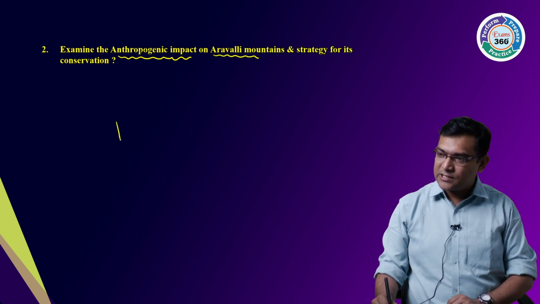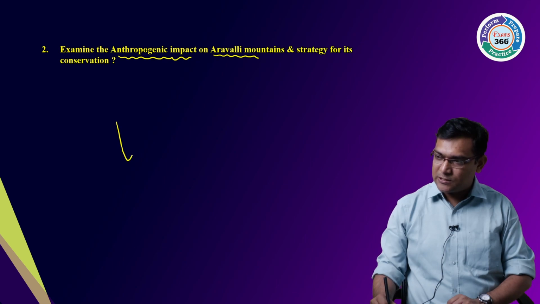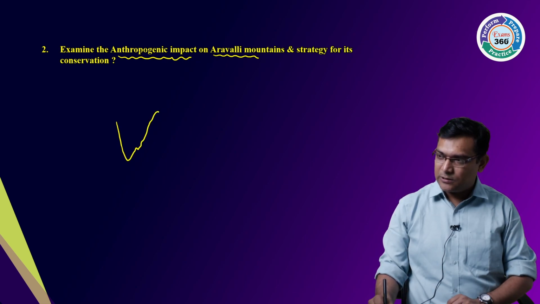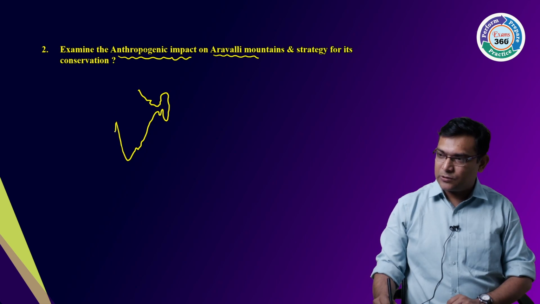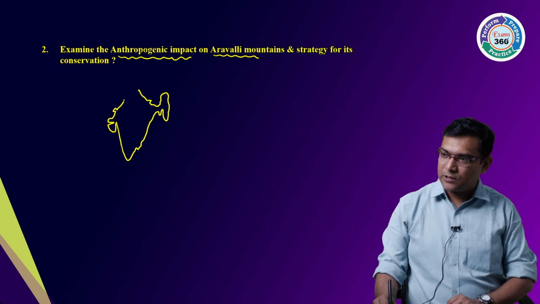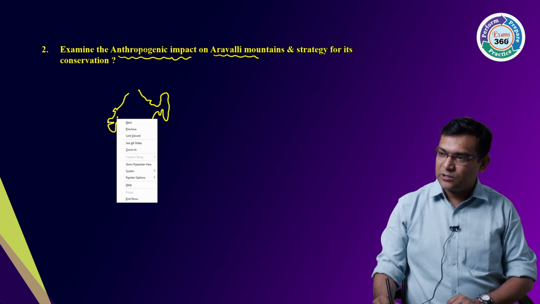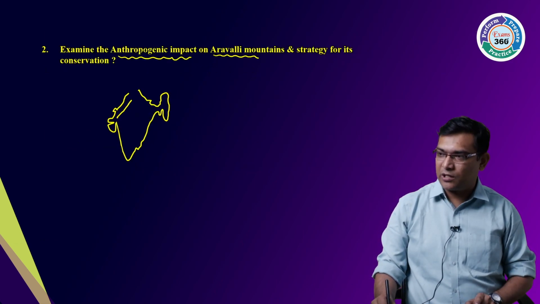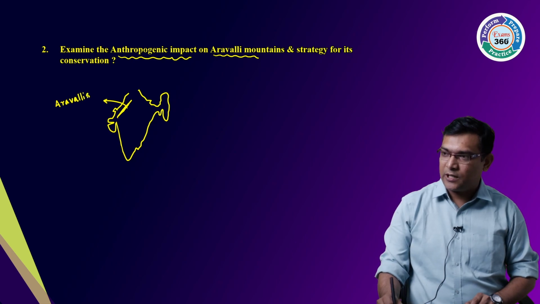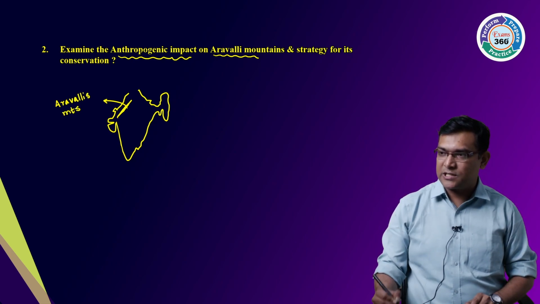If you look at the Aravalis on this Indian map, they are spread from Gujarat to Haridwar. These are the Aravalis, the Aravali mountain system.